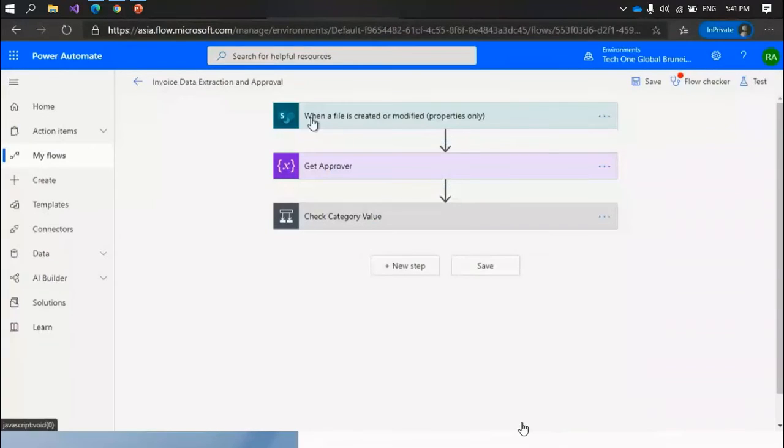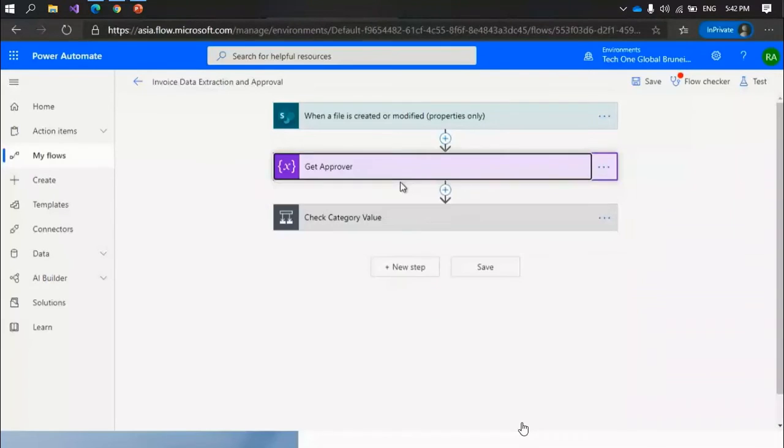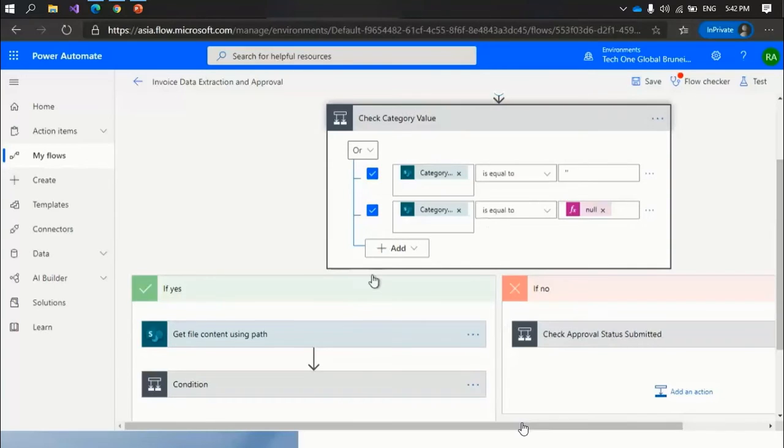In my case, I chose the connector when a file is created or modified. Whenever we upload any file into a library, some properties will be created in the library, and when somebody changes anything, the properties will be modified. When these two incidents happen, my flow will start automatically. Then I defined one variable, get approver. I used this variable so that I can select the approver from another list based on the document invoice category.